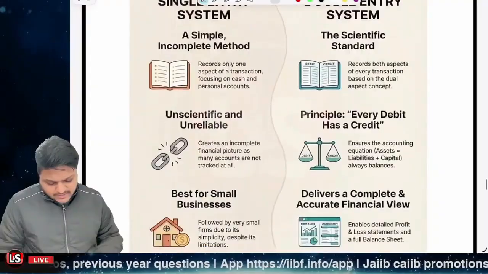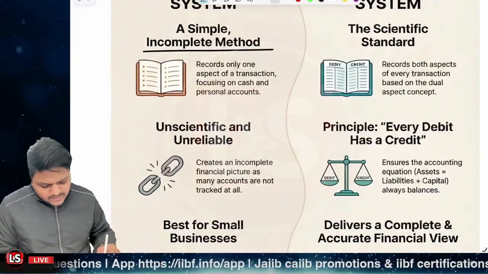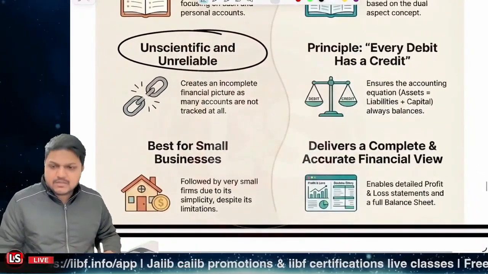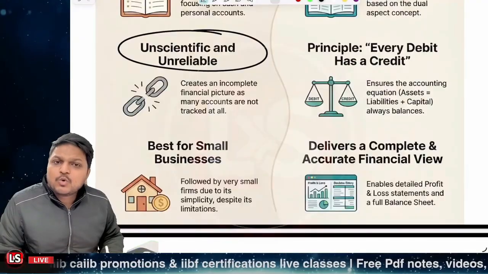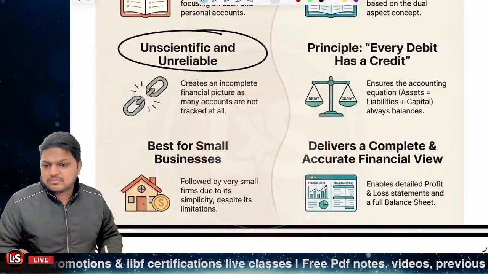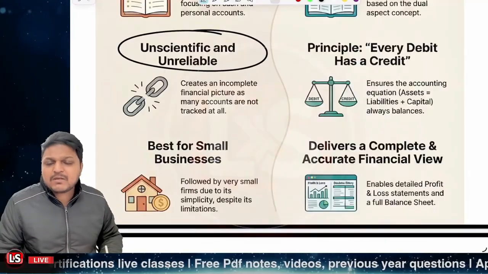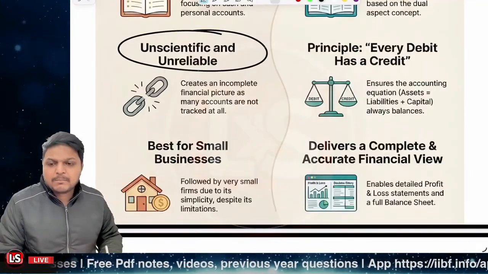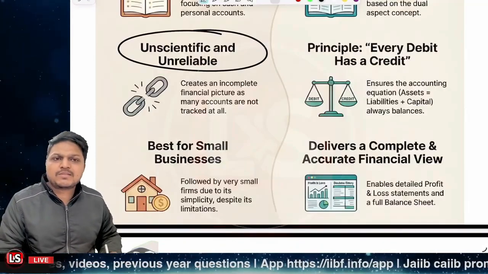The single entry system is very easy to implement, very easy to understand, but this is not scientific, this is not reliable, because this creates a totally incomplete record. It gives you an incomplete financial picture, right? Because you cannot be tracking the accounts as well, right? But this is better for small businesses because there is lesser ambiguity in it.